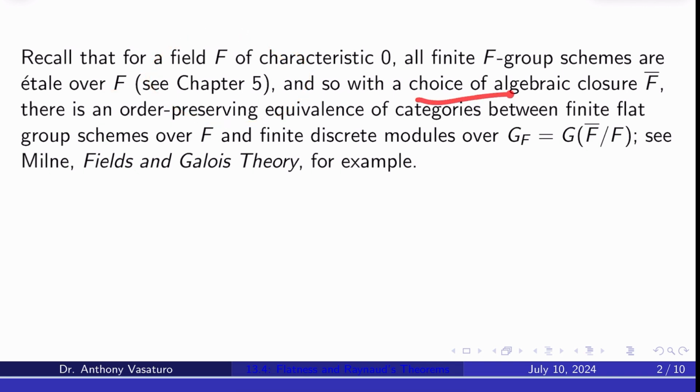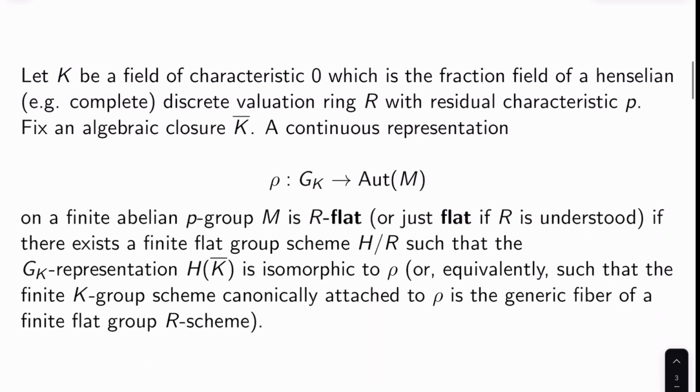And so with a choice of algebraic closure F bar, there's an order-preserving equivalence of categories between finite flat group schemes over F and finite discrete modules over the absolute Galois group of F. I think a lot of this is talked about in detail in a lot of infinite Galois theory courses. I think Milne's notes talk about this. Okay, so let's define flatness more generally than I think we ever have before.